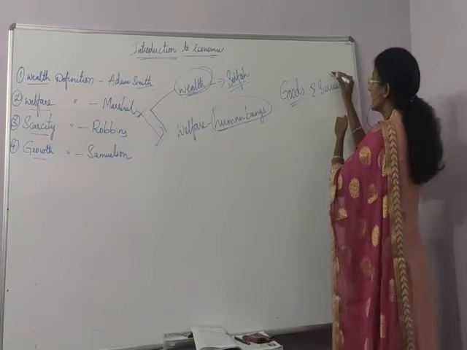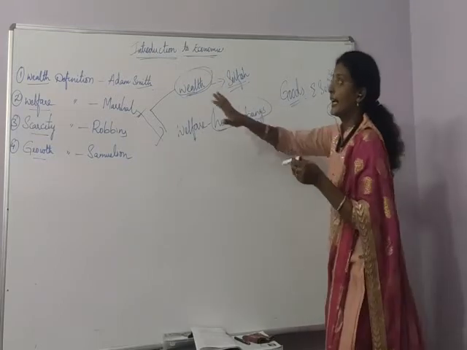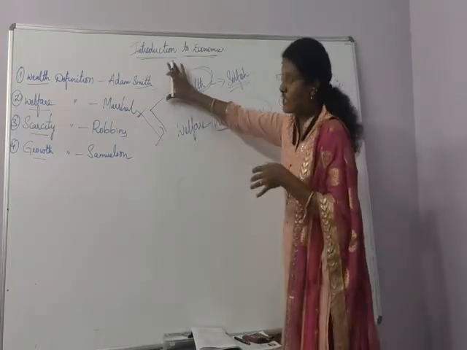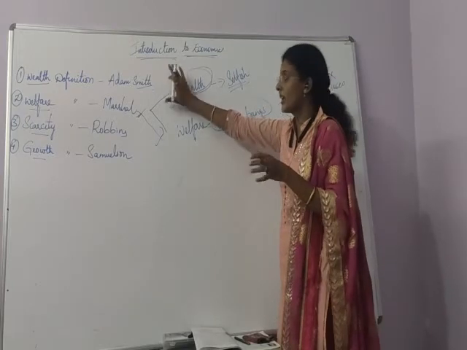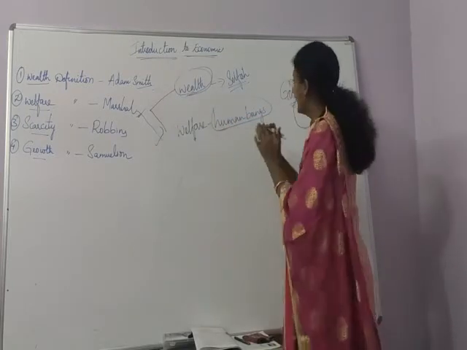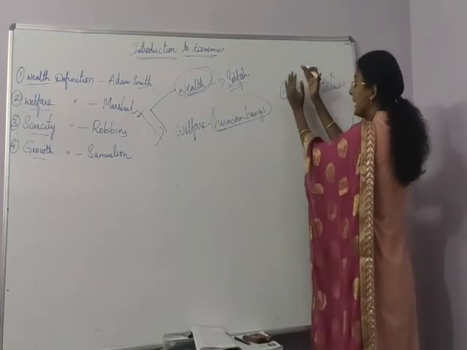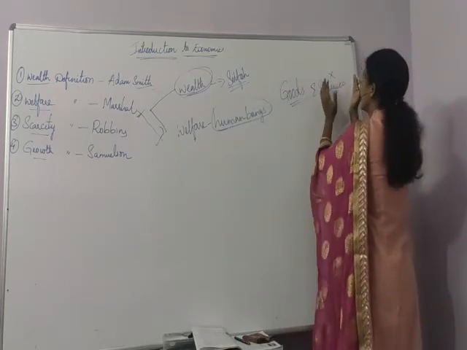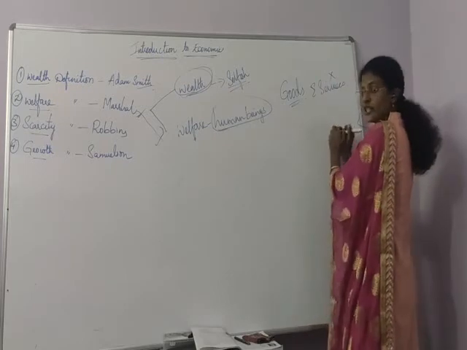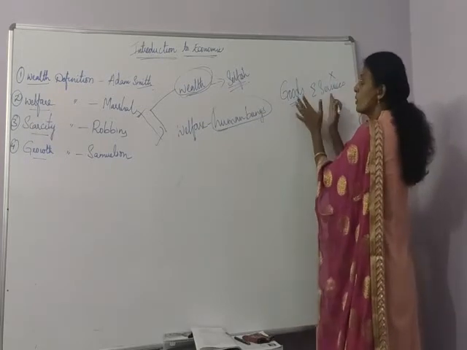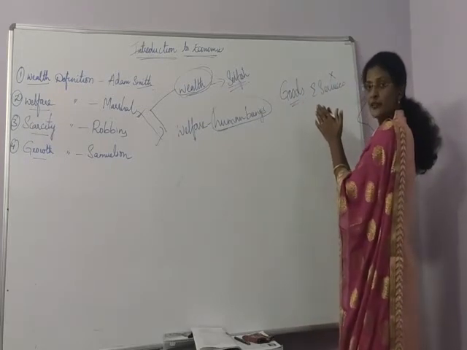He also neglected services. Adam Smith didn't talk about services in his definition, whereas Marshall differentiated goods and services, but he talked about goods only and he didn't talk about services. So he also limited the scope of this definition.